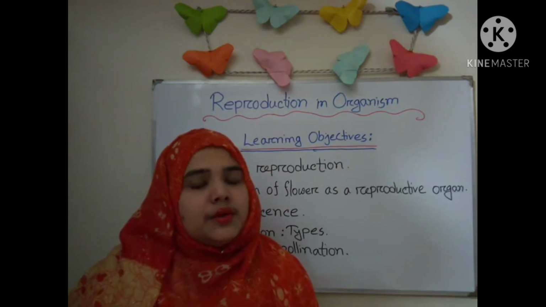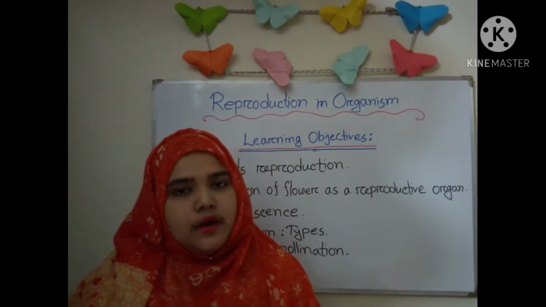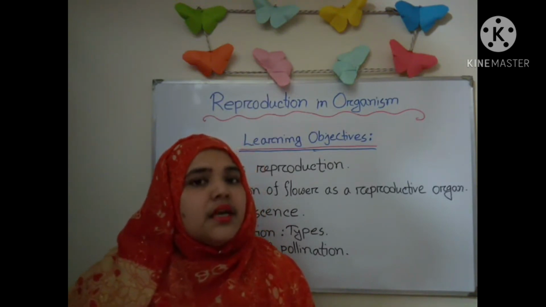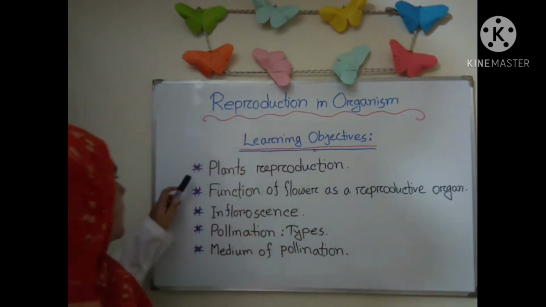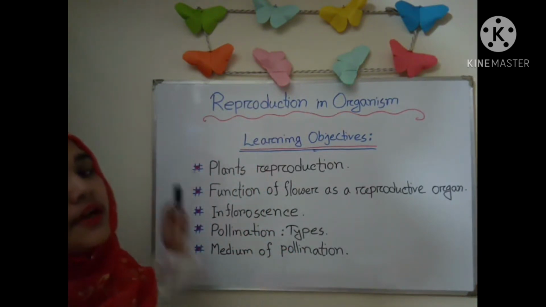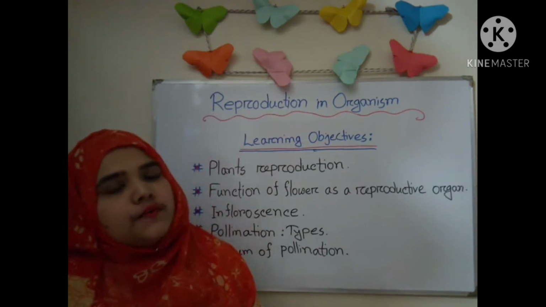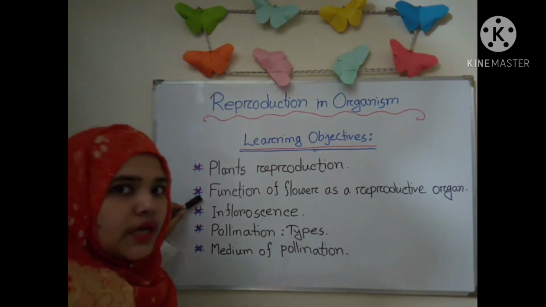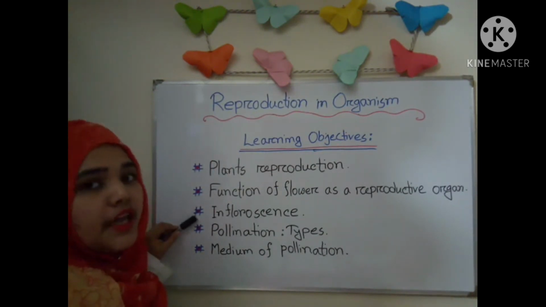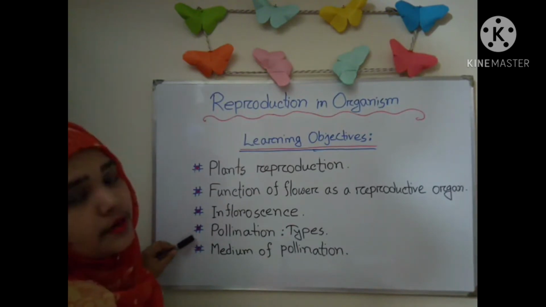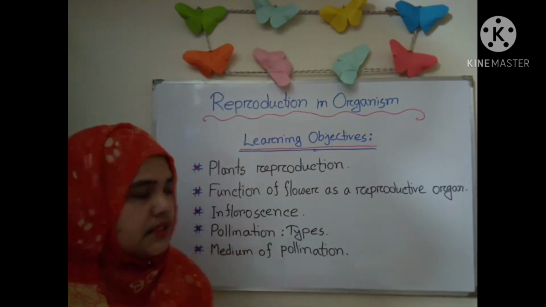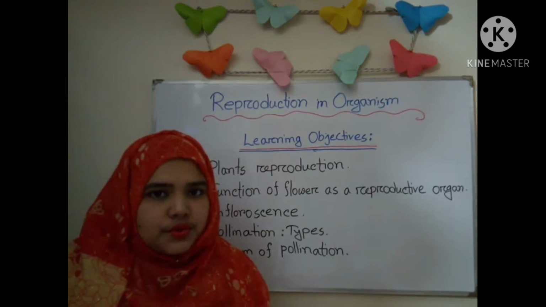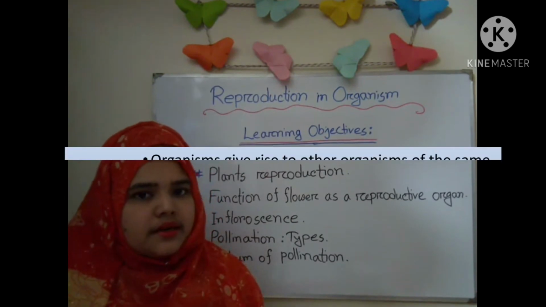At the beginning, I would like to talk about the learning objectives of today's class. Dear students, after completing today's class, you all will be able to explain plant reproduction and some terms of plant reproduction, describe the function of a flower as a reproductive organ, describe the inflorescence, explain pollination and its types, and describe the medium of pollination. So, dear students, let's start today's class.